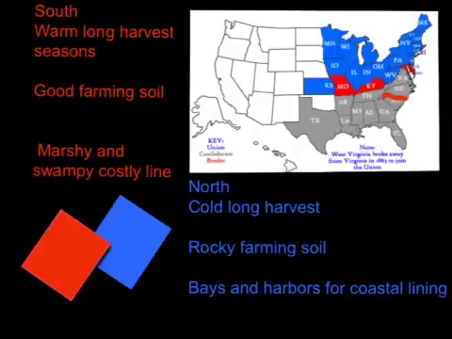Some of the geographical differences between the North and the South are that the North had long, harsh winters and hot, humid summers. Some of the natural features were that the coastlines had bays and harbors and many shipbuildings. The inlands had rocky soil and farming was hard. Some of the geographic differences for the South were that the climate was mild winters and long, hot, humid summers. Some of the natural features were that the coastlines were swampy and marshland, and the towns followed the rivers inland.